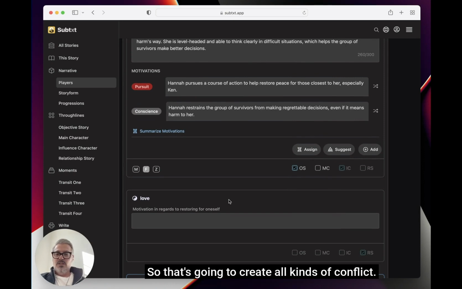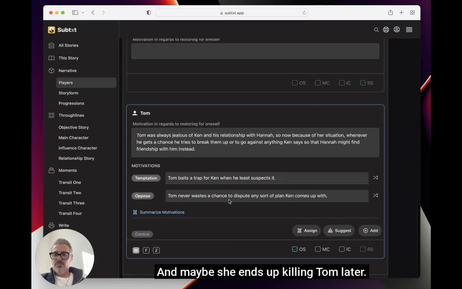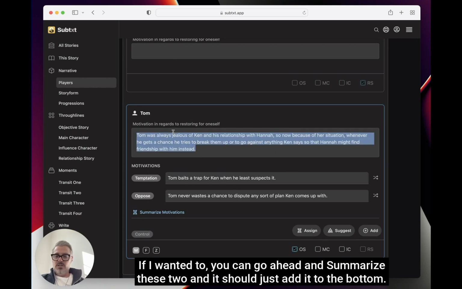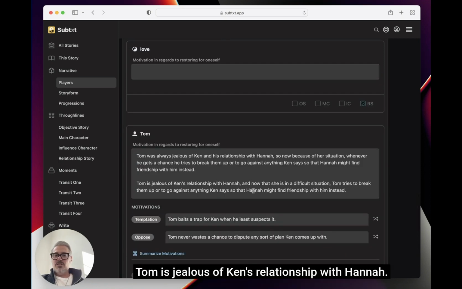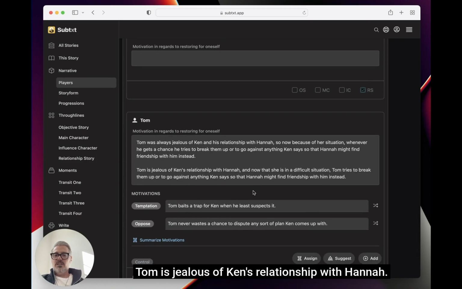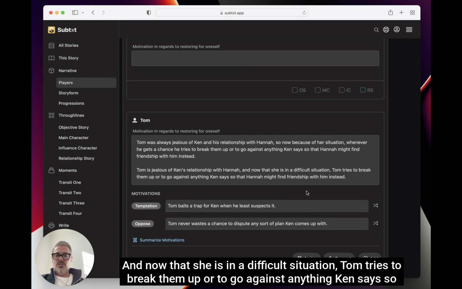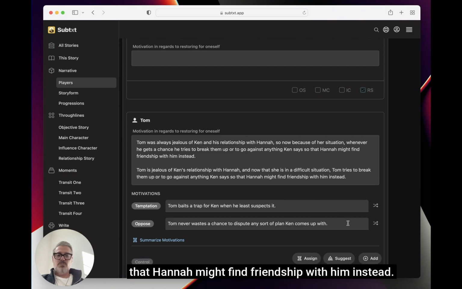So that's going to create all kinds of conflict, and maybe she ends up killing Tom later. Now, I really like this motivation here already. If I wanted to, I can go ahead and summarize these two, and it should just add it to the bottom. Yeah. Tom is jealous of Ken's relationship with Hannah, and now that she is in a difficult situation, Tom tries to break them up or to go against anything so that Ken might find friendship with him instead.